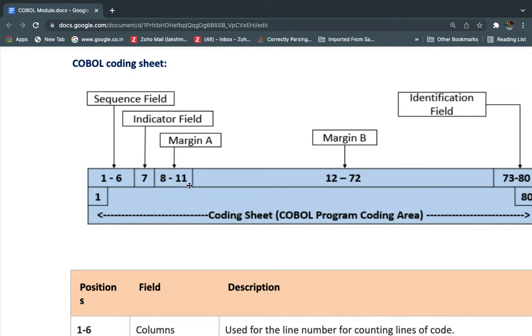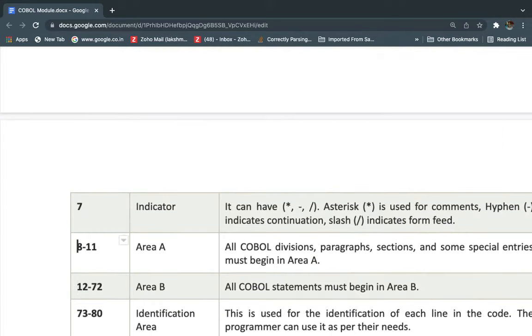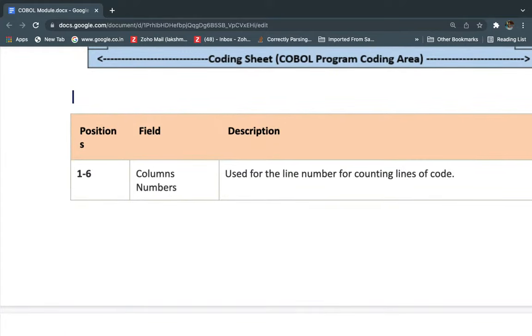Next, 8 to 11 we can call area A or margin A. From the 8th position to the 11th position is area A. And 12th to 72nd we call area B or margin B. Next, 73 to 80 is the identification field, where we can write tagging. For example, when we are implementing user stories or something like that, we can write it there.